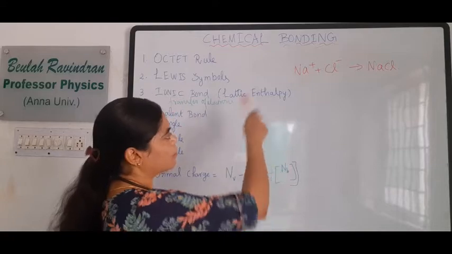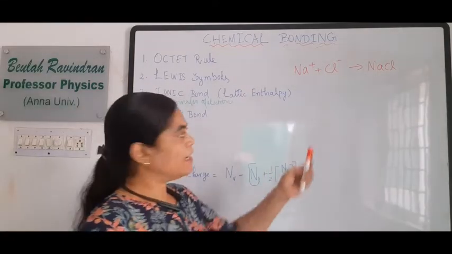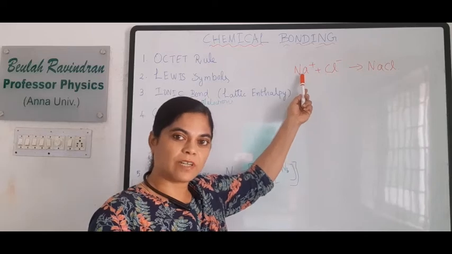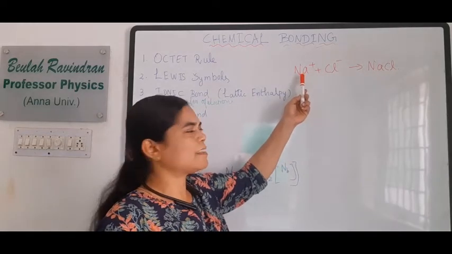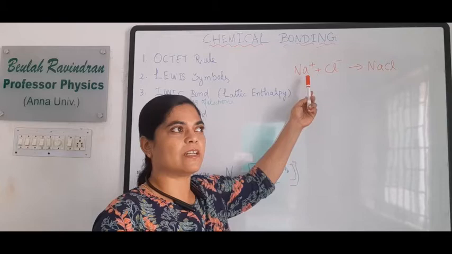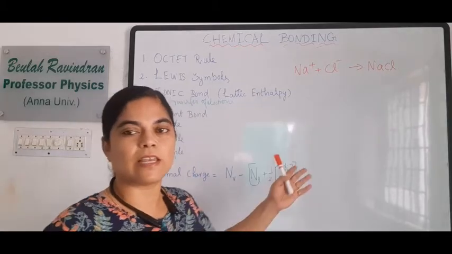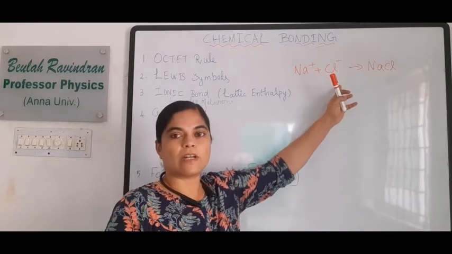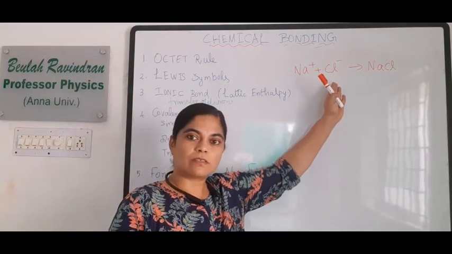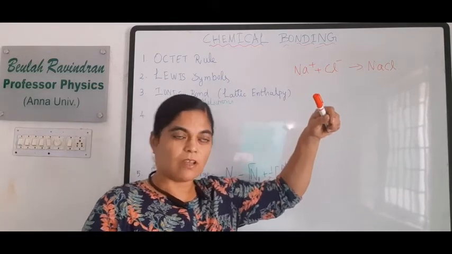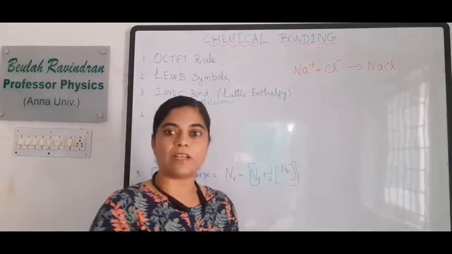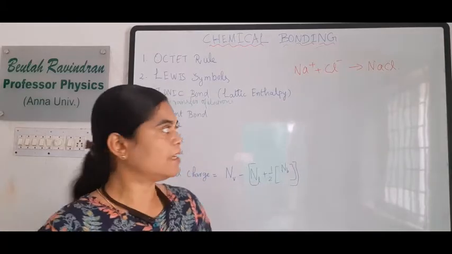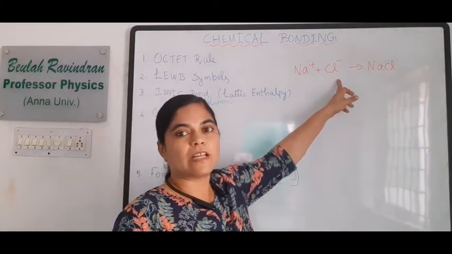Less ionization energy is needed in the electropositive atom, Na, which transfers one electron to the chlorine atom. The chlorine atom accepts one electron, so there should be a high negative electron gain enthalpy in this electronegative atom.